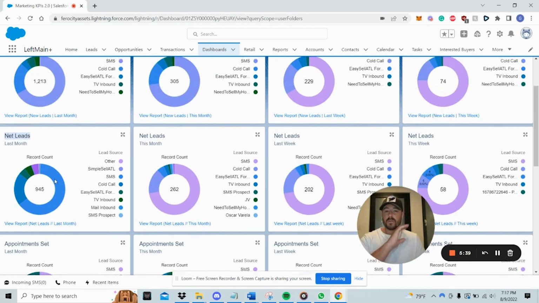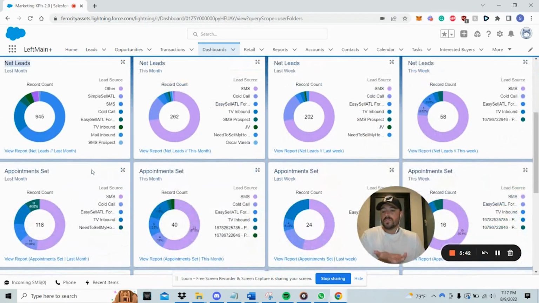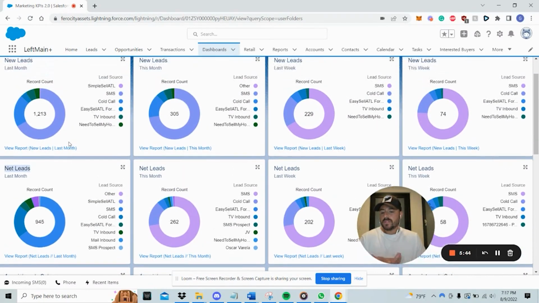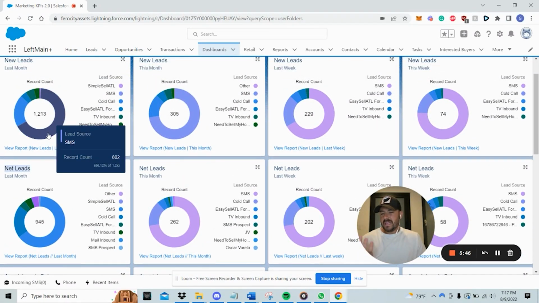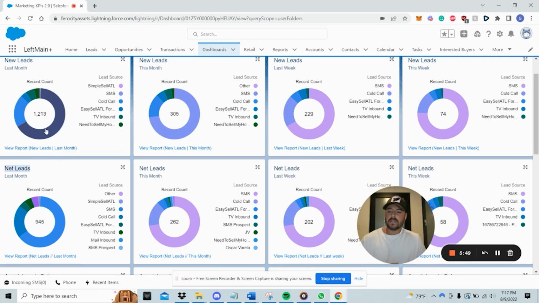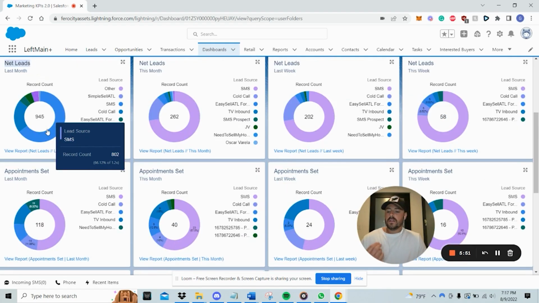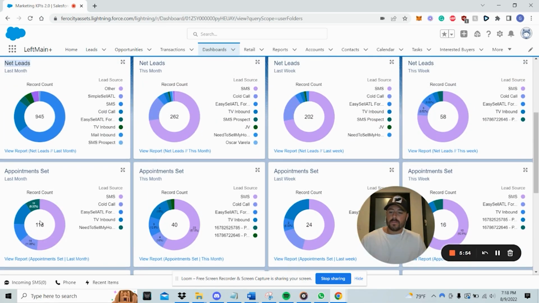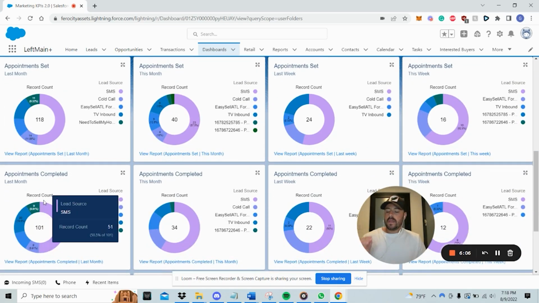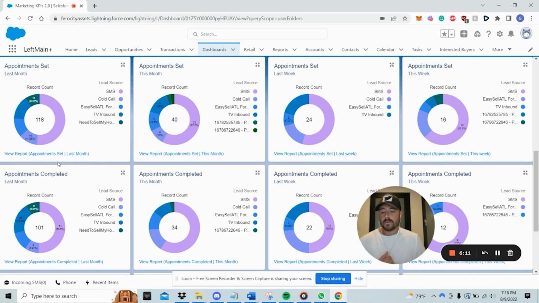One more thing before I leave you, the most valuable thing here, I almost forgot: what do we usually look at conversion wise? We usually try to do at least, I believe, 80% here as well, 70 to 80% new leads to net leads. Then from net leads to appointment set, about 12.5%, literally what we hit last month. It's perfect for us. So if we did 100 net leads, we want to set 12.5 appointments. And appointments set to appointments completed, we want to be at 80%. So if we set 100 appointments, we want to complete at least 80 of them.